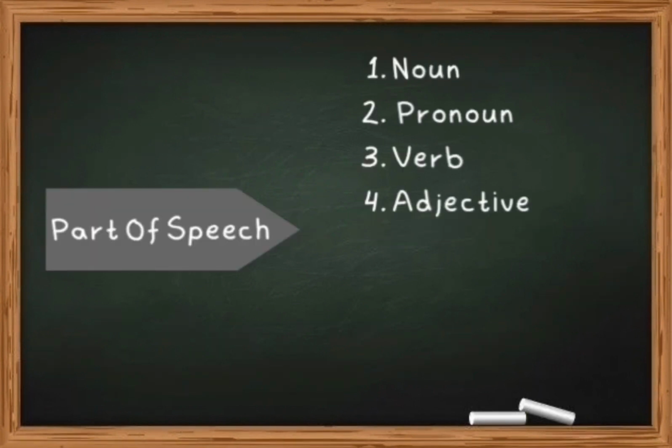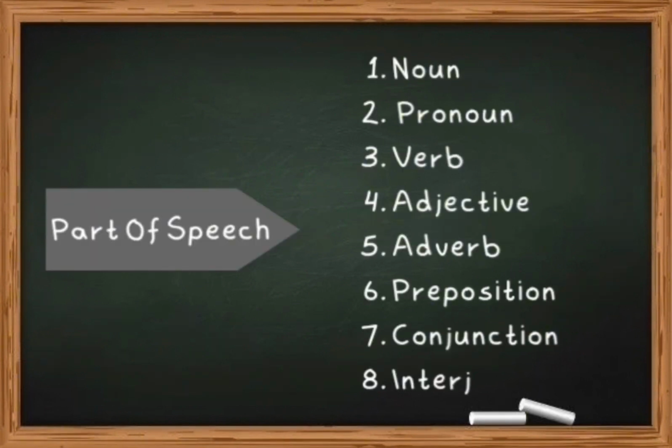There are 8 parts of speech. The first is noun, the second is pronoun, the third is verb, the fourth is adjective, the fifth is adverb, the sixth is preposition, the seventh is conjunction, and the last is interjection. Okay, let's discuss them one by one in detail. Let's talk about the first part of speech, in my opinion, the most important.